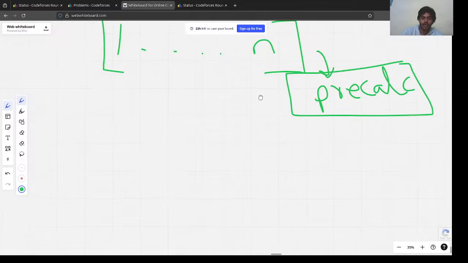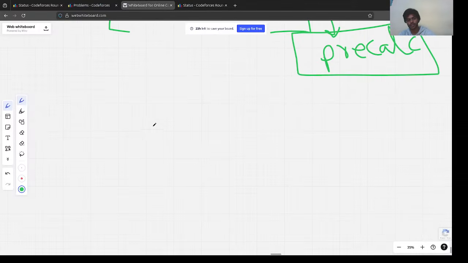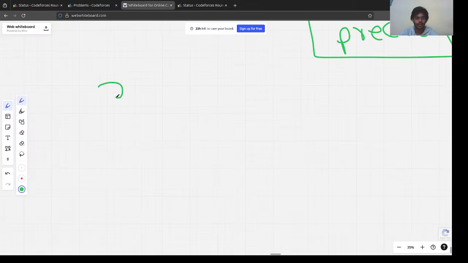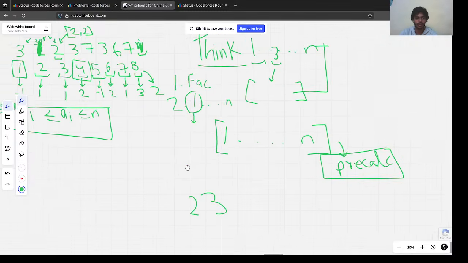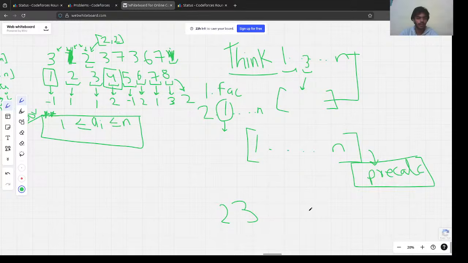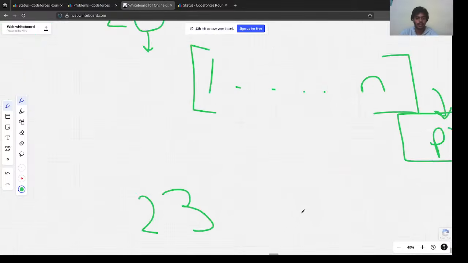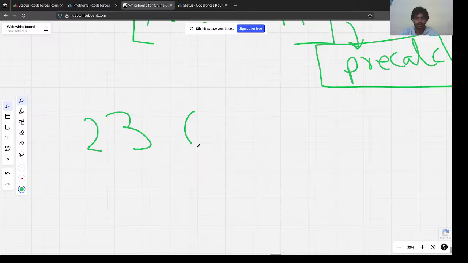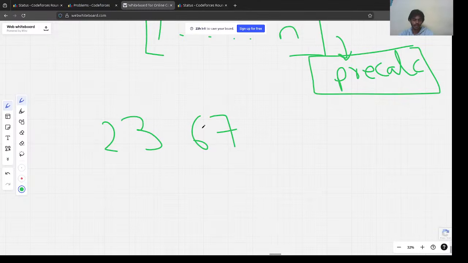Right, let's first sort all the numbers. What numbers do we have? We had 2 here, right? Let's use this example. What numbers did we have? We had 2, 3, 6 and 7. Let's actually remove the duplicates. These are the numbers we have, right?